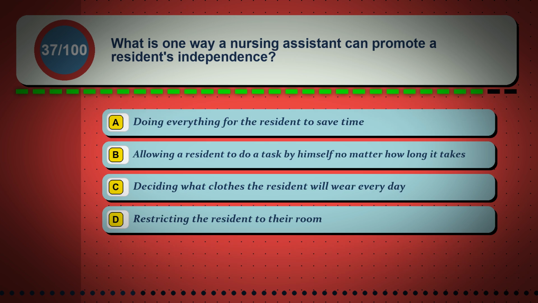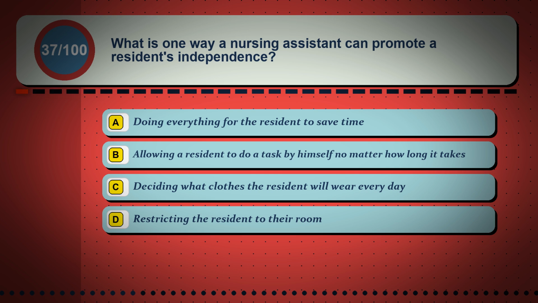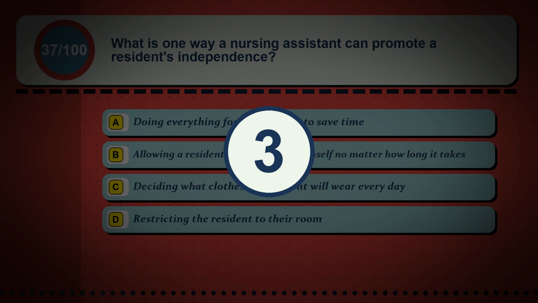Question 37. What is one way a nursing assistant can promote a resident's independence? Option A, doing everything for the resident to save time. Option B, allowing a resident to do a task by himself no matter how long it takes. Option C, deciding what clothes the resident will wear every day. Option D, restricting the resident to their room.